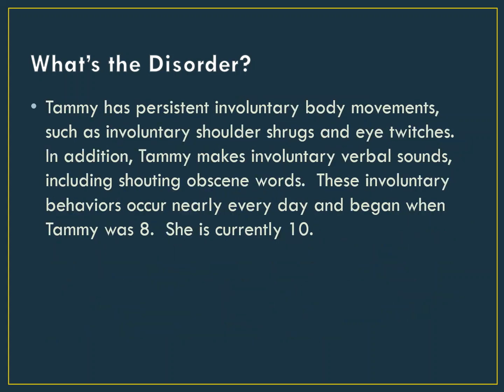Tammy has persistent involuntary body movements, such as involuntary shoulder shrugs and eye twitches. In addition, Tammy makes involuntary verbal sounds, including shouting obscene words. These involuntary behaviors occur nearly every day and began when Tammy was 8. She is currently 10.